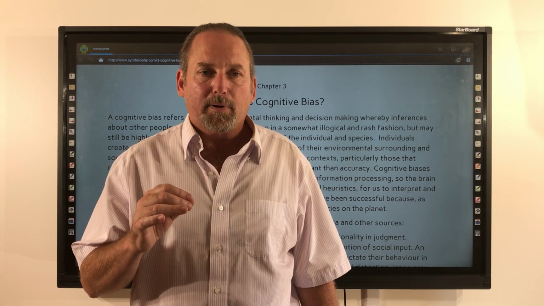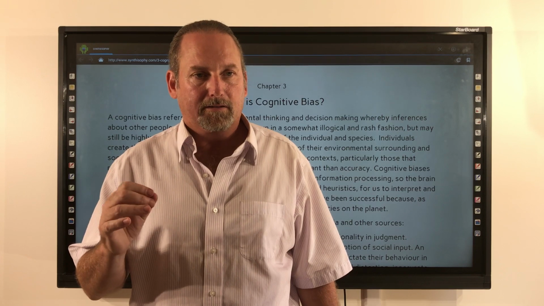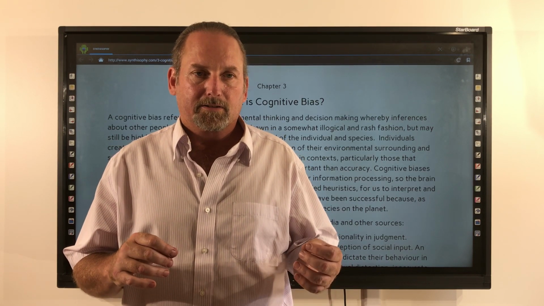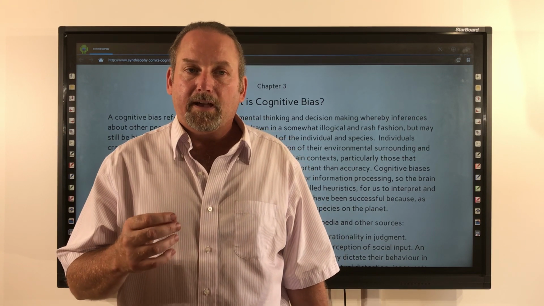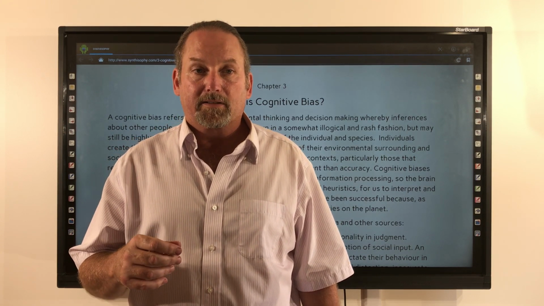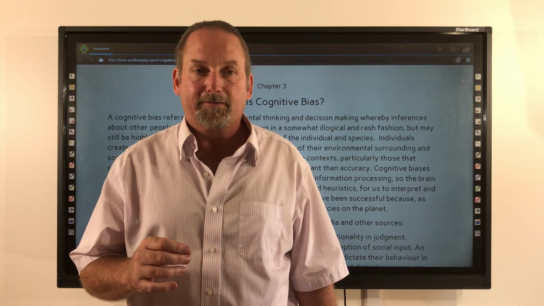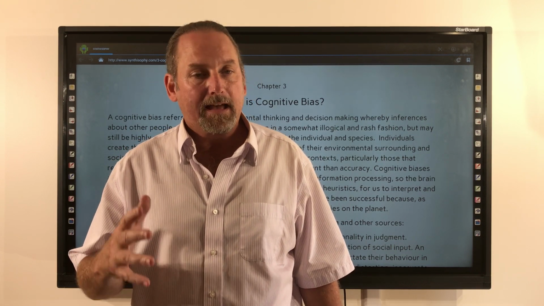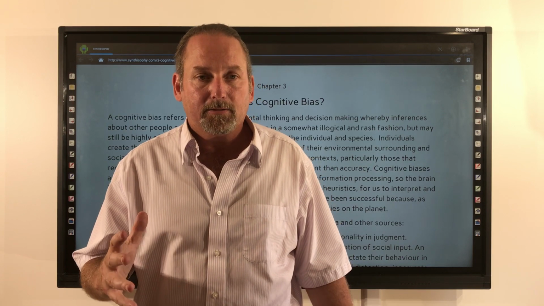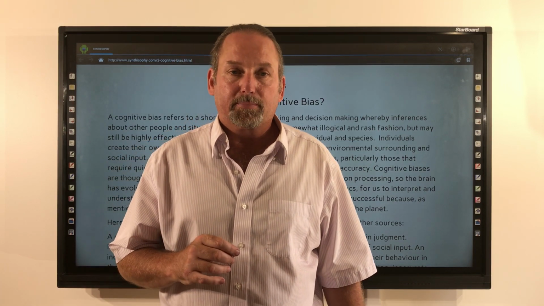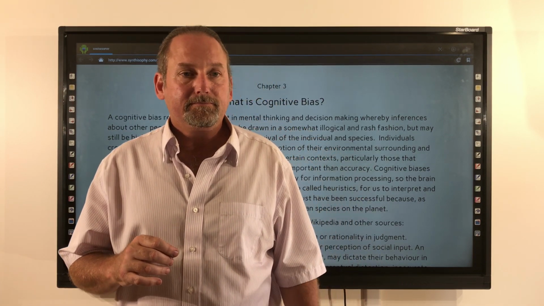Thus, cognitive biases may sometimes lead to inaccurate judgment, illogical interpretation and stereotyping, as when we assign something to a particular category or class, especially in a manner that is too rigid or exclusive and fails to reflect actual complexities. I don't know about you, but I find myself doing that every now and again. It's only human, and the world is a pretty complex place.